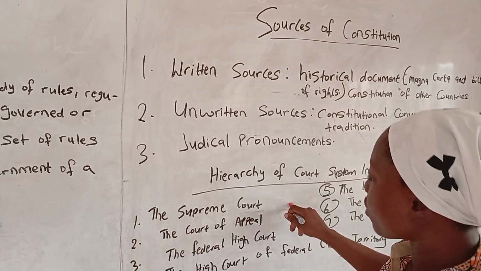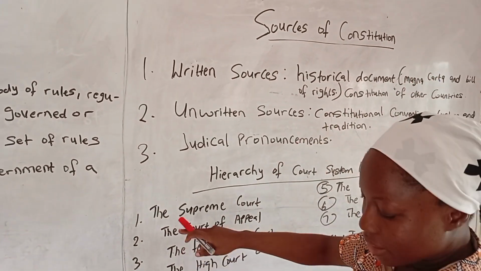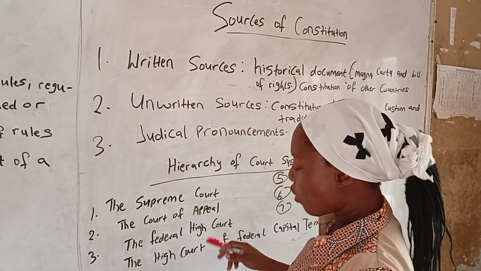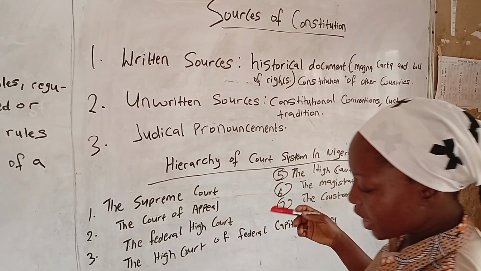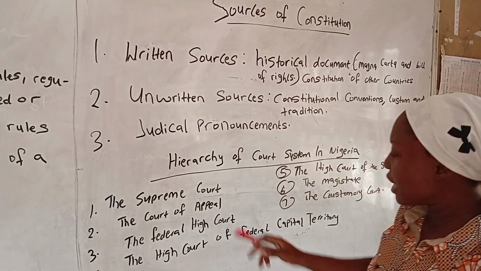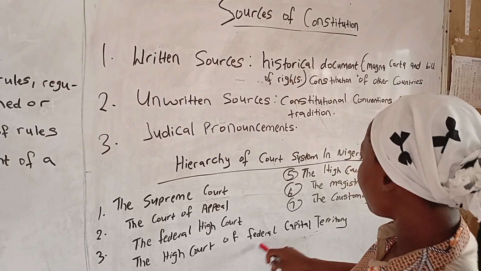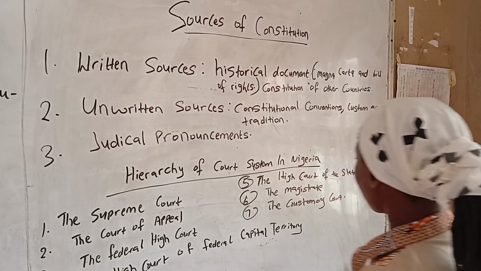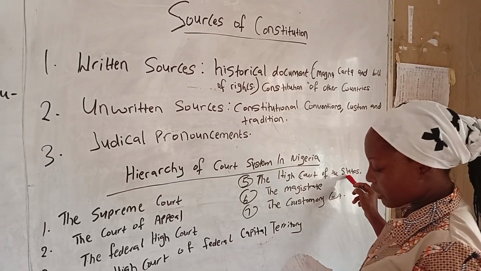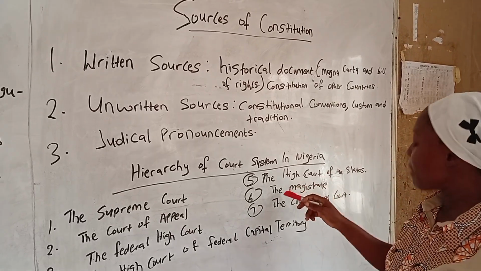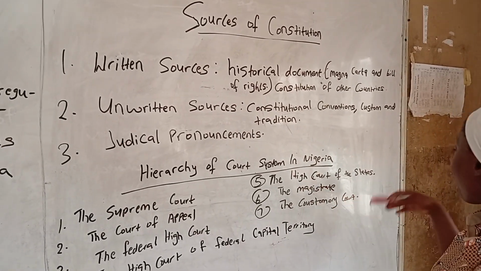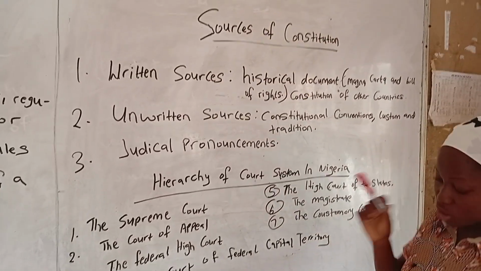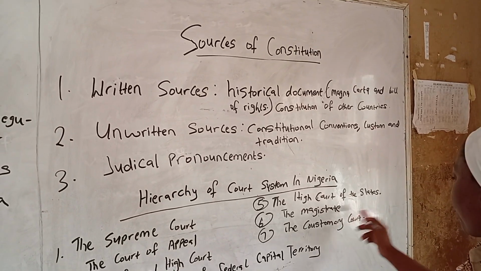The first one is the Supreme Court. That is the highest court that we have in Nigeria. The second one is the Appeal Court, which is the second court that we have in Nigeria. The Federal High Court is the third one, and they handle cases involving taxation and banking. The High Court of the Federal Capital Territory handles criminal cases also. The High Court of the States handles minor criminal cases. The Magistrate Court also handles minor cases. And also there is the customary court. They handle matters relating to custom and tradition or law practice.